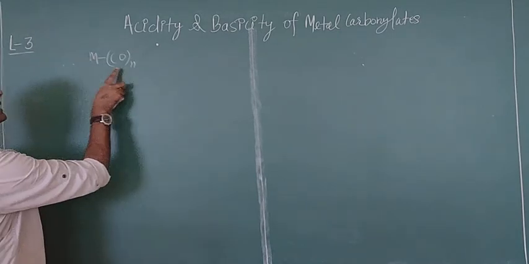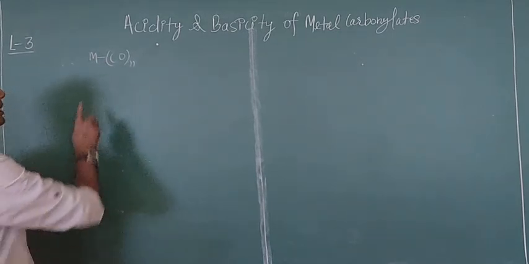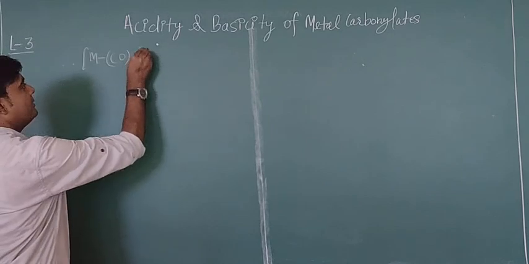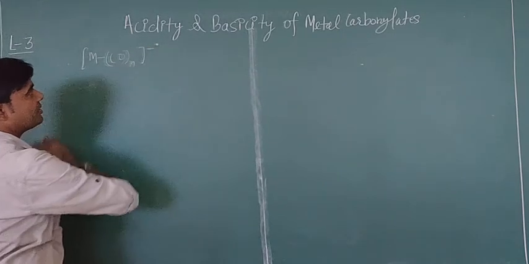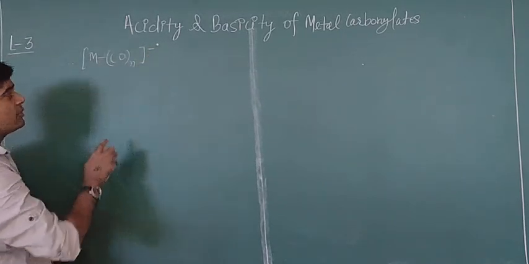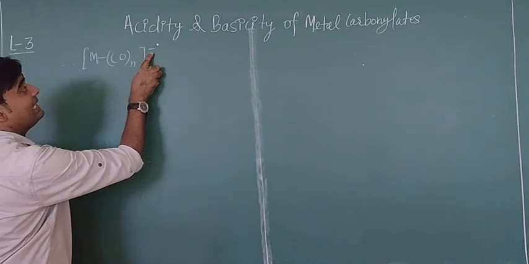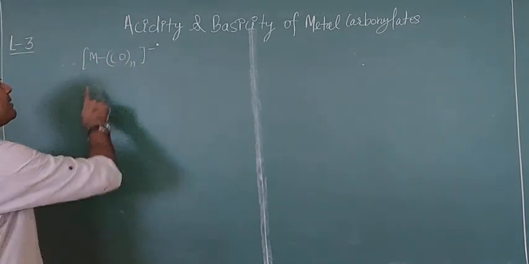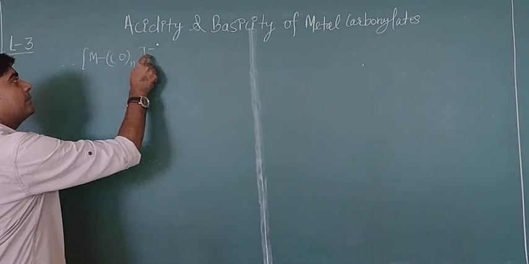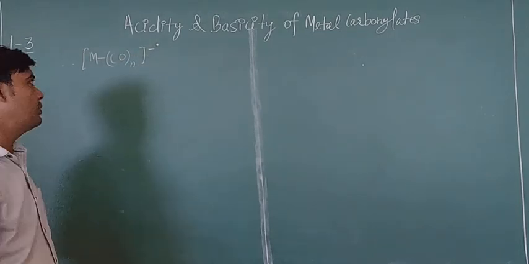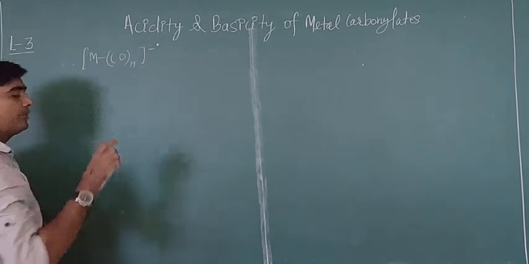But when this complex is found with a negative charge, that means anionic, that's why it is called metal carbonylate. So this is the metal carbonylate.